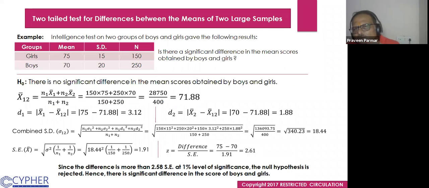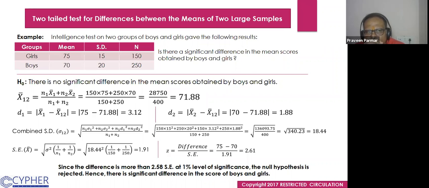Now we take one problem. An intelligence test of two groups, boys and girls, gave the following results. The mean of both groups is given to us, the SD of the groups is given to us, and the number of girls and boys is also given to us. We have to find out whether there is a significant difference in the mean scores obtained by boys and girls.